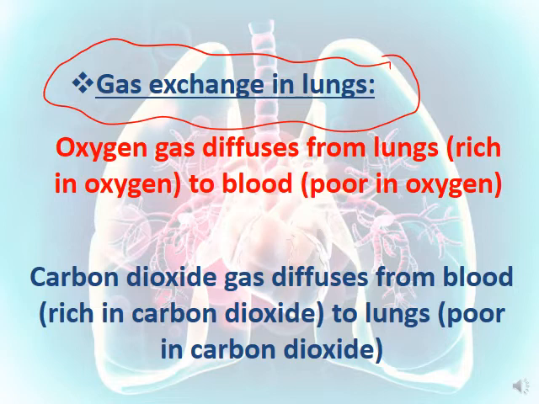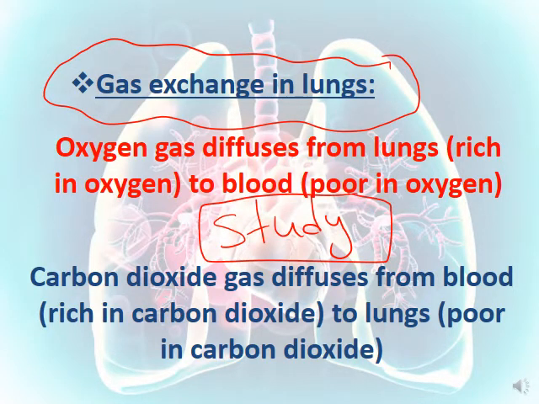Whereas carbon dioxide gas diffuses from the blood, that is rich in carbon dioxide, to the lungs, that are poor in carbon dioxide. You have to study these because you're going to use them a lot in indications and in conclusions. So these are very important notes. You have to study them from now on.